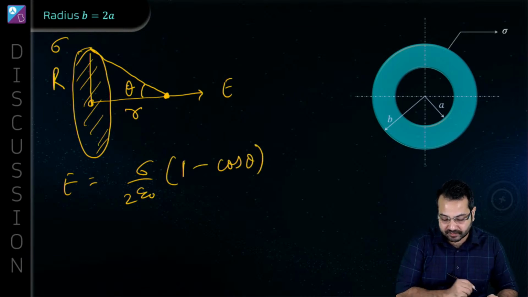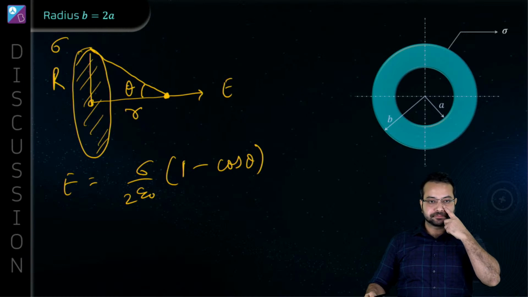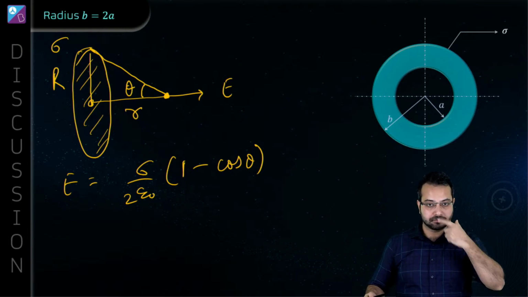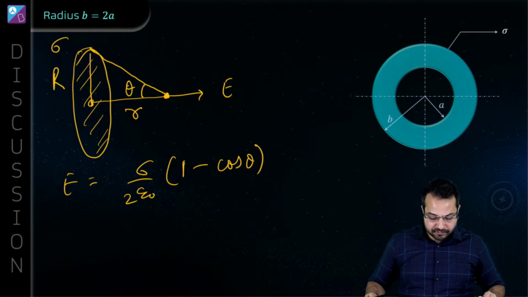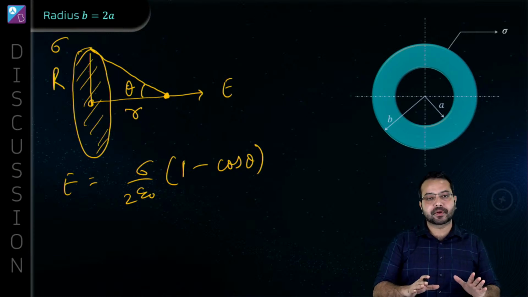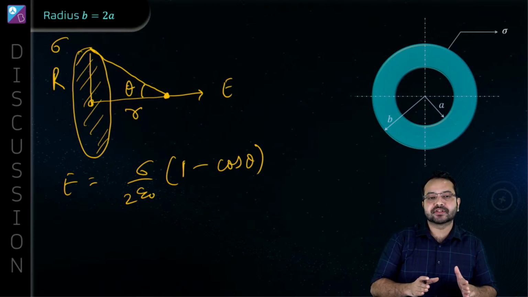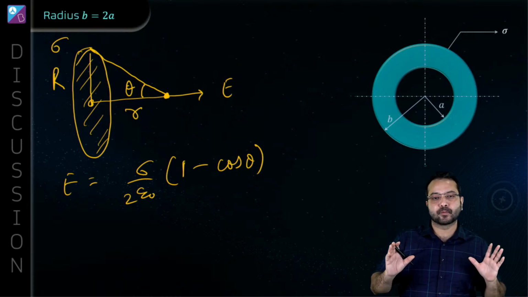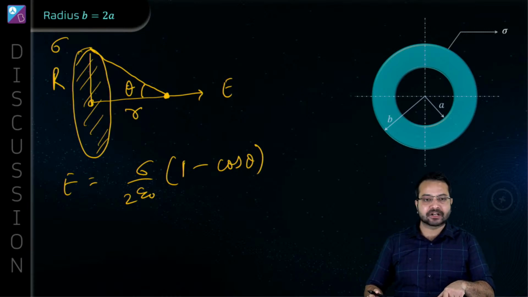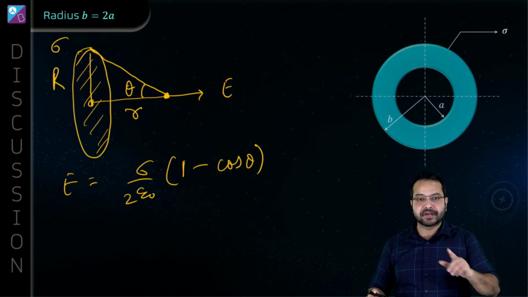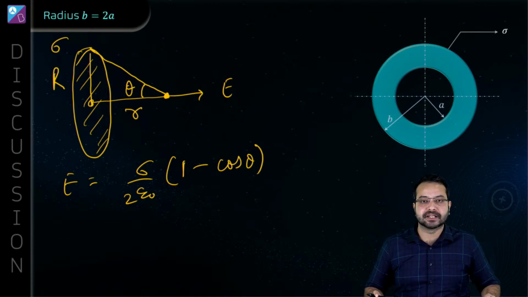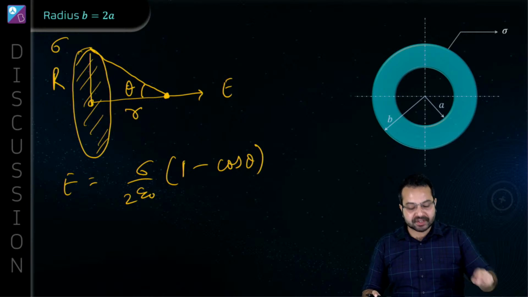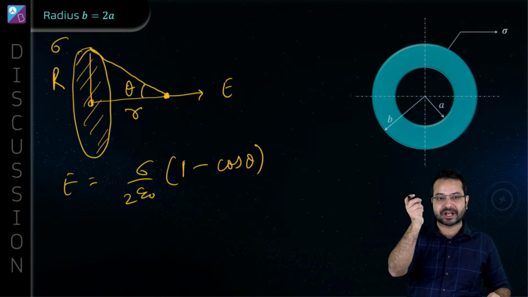There are a lot of different ways of remembering this formula, but I have seen that this is the best and easiest way to remember it. So the electric field would be sigma upon 2 epsilon naught into 1 minus cos theta. Is that correct? Okay. Now for this disk, all what we are talking about, H.